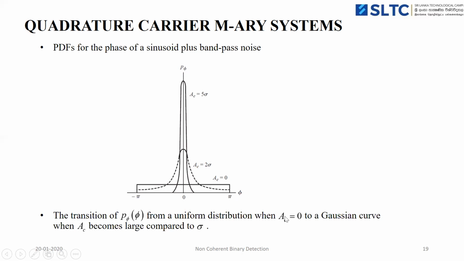When the carrier amplitude Ac equals 0, the PDF of phase follows the uniform distribution, as you can see here. If the carrier amplitude is increased or is large, then the shape of the PDF of the phase follows the Gaussian distribution.